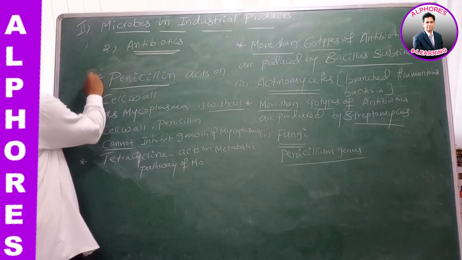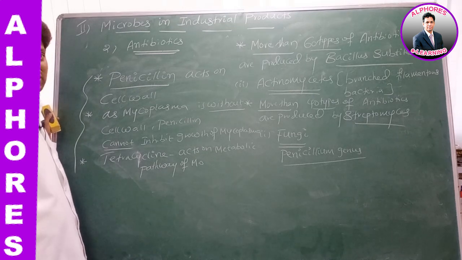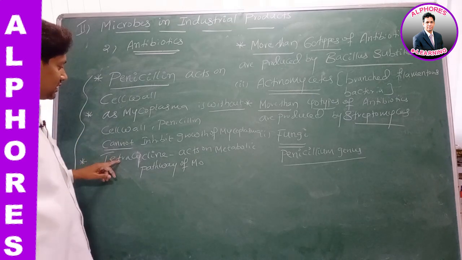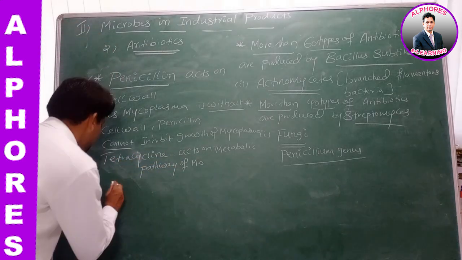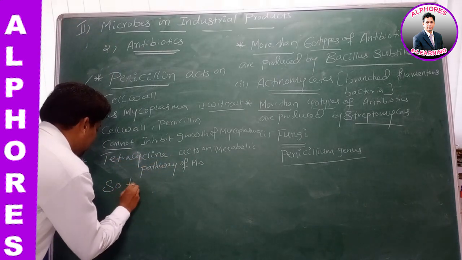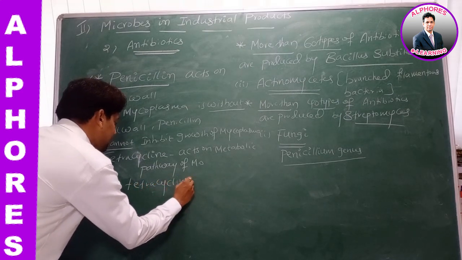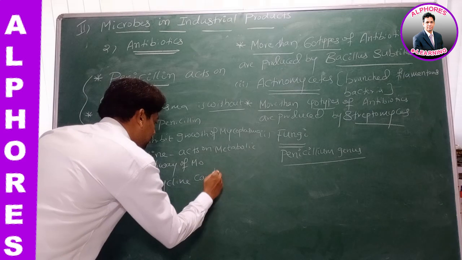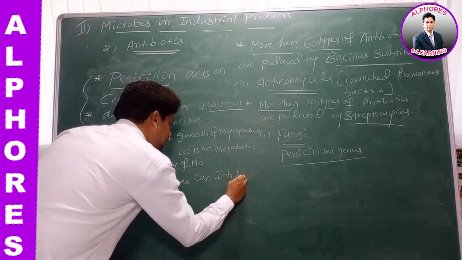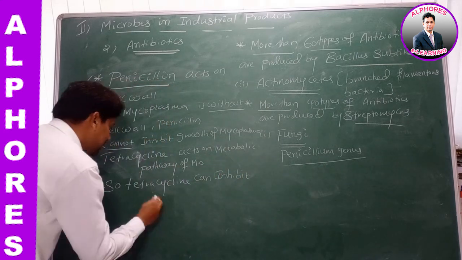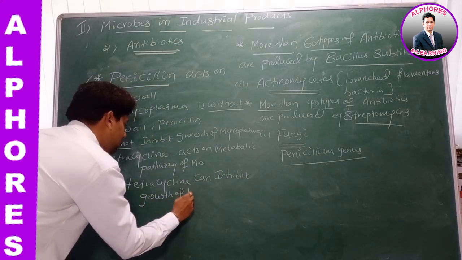These statements we already read in first year in biological classification chapter, right? Therefore, tetracycline acts on metabolic pathway of microorganisms. So tetracycline can inhibit growth of mycoplasma.